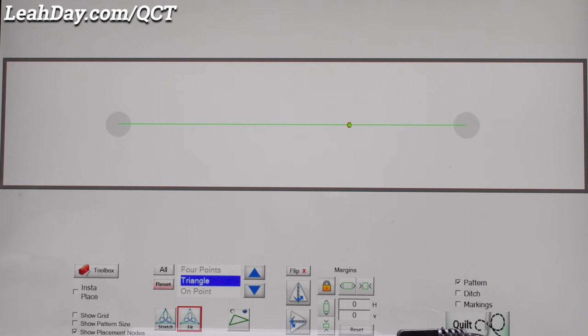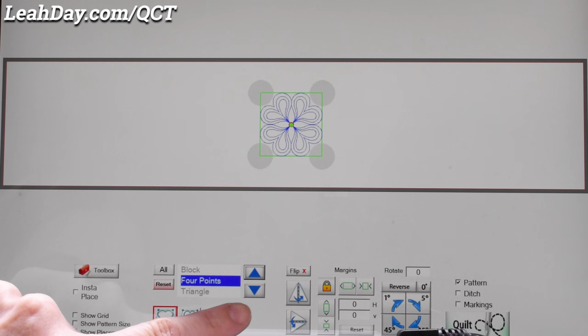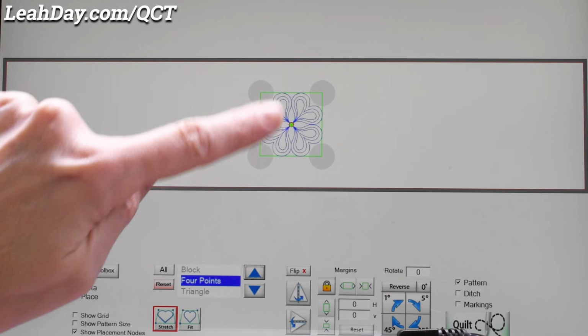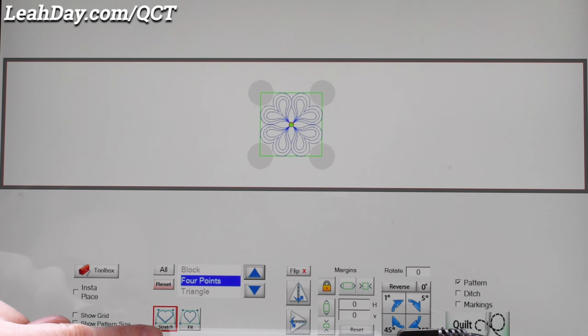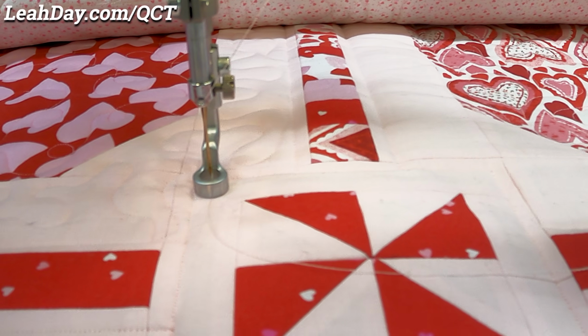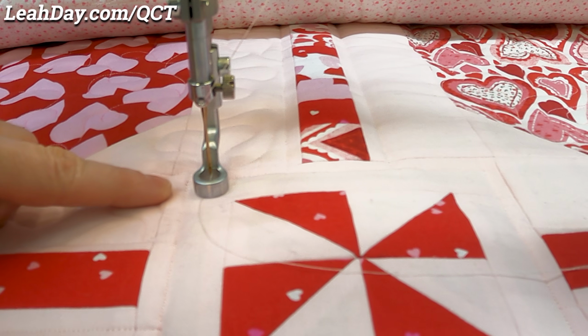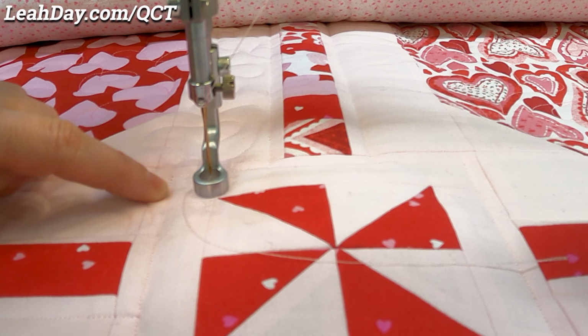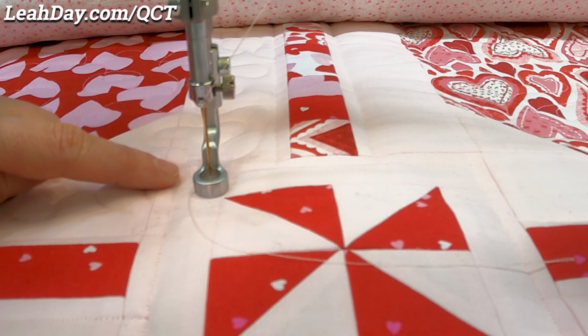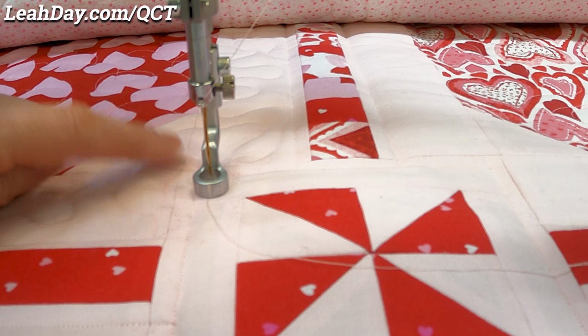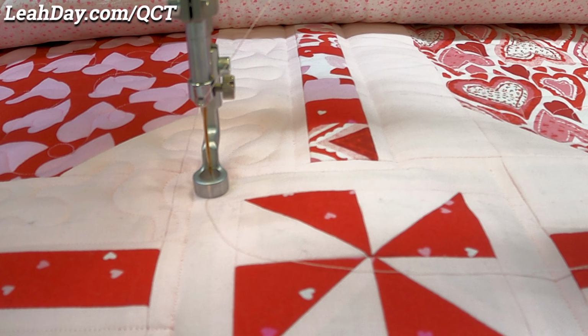Use the arrow buttons to dial up to 4 points so you have 4 gray nodes on the screen around the block design. Next, roll the machine and align the needle or the edges of the foot with the upper left corner of the block. Go back to your tablet and tap the upper left node to turn it green.